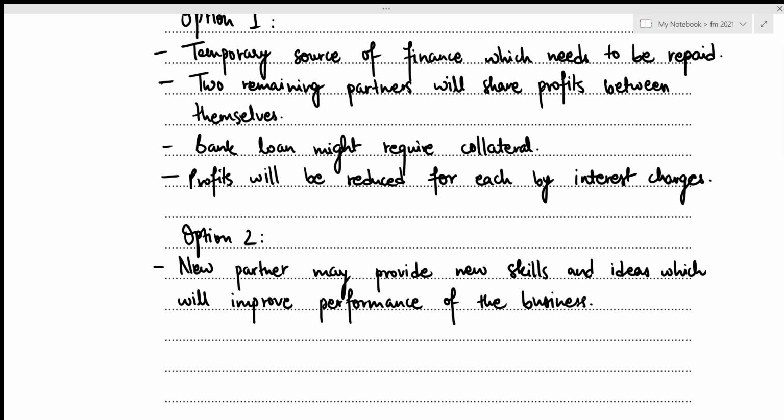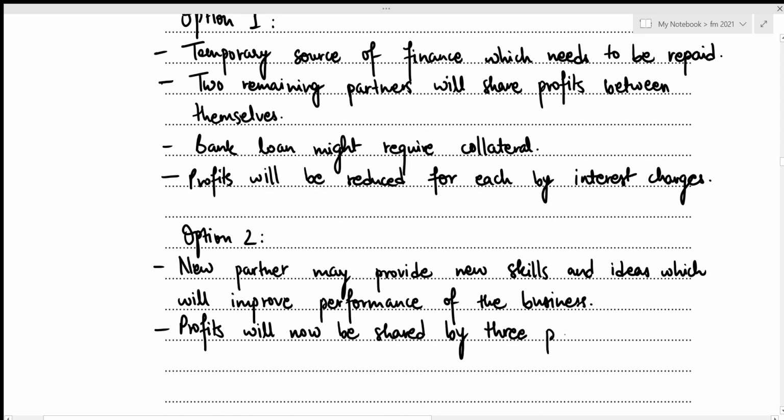But this means that the profits will now be shared among 3 partners. Let's write it down. Profits will now be shared by 3 partners. And we know that admitting a new partner would get us additional capital, which is a permanent source of finance, right? Let's write it down as well. Permanent source of finance.